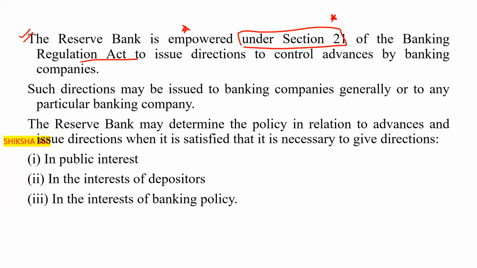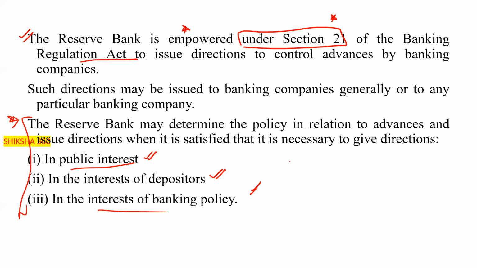But in most cases, the RBI guidelines are applicable to all the banks. The Reserve Bank may determine the policy in relation to advances and issue directions when it is satisfied that it is necessary. This question has already been asked in the examination. The Reserve Bank may give directions in the public interest, in the interest of depositors, or in the interest of banking policy.